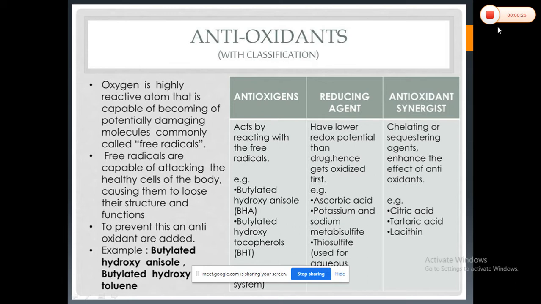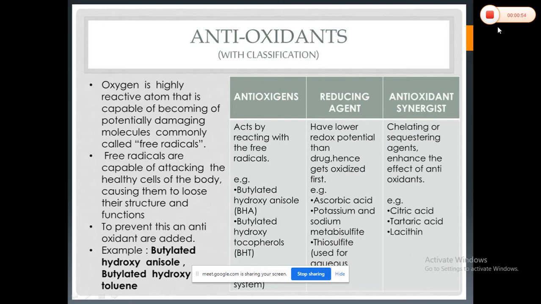Whenever semi-solid dosage forms are prepared, precautions have to be taken so that these UV rays or free oxygen will not deteriorate your final stability. The free radicals that form are capable of attacking the healthy cells of the body, meaning the structure, so the structure and the functions of that particular cell can be deteriorated.